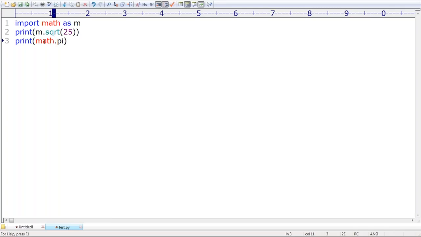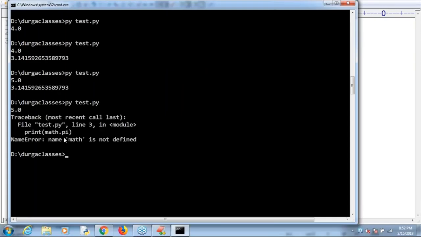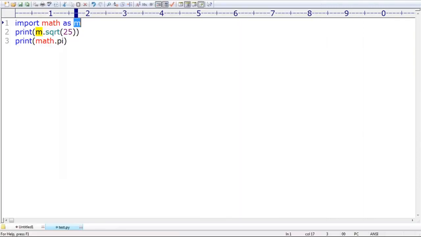Remember that, you already told that the math module is available under the name m, so you should use m only. You should not use math. Observe: name math is not defined, because at the beginning you told Python to make math as m.